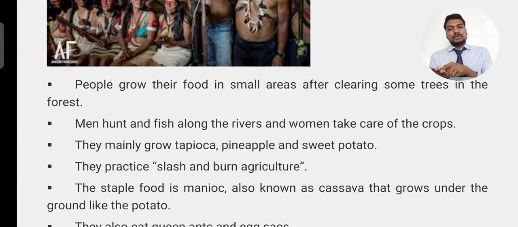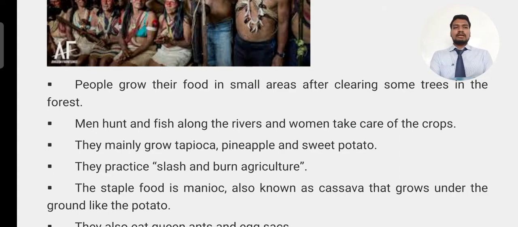So once they make use of that field for growing some crop, that soil will lose its fertility, so they will not get any chance of growing more crops in that. So what they used to do, they used to shift from one place to another place. So it's called shifting agriculture. Earlier it was called slash and burn agriculture.